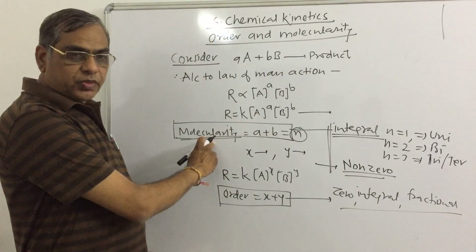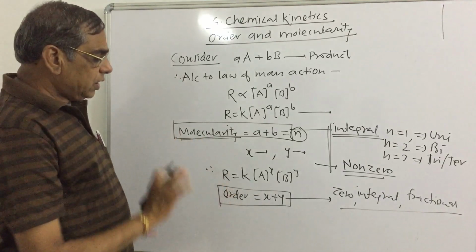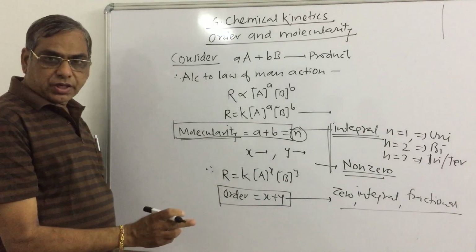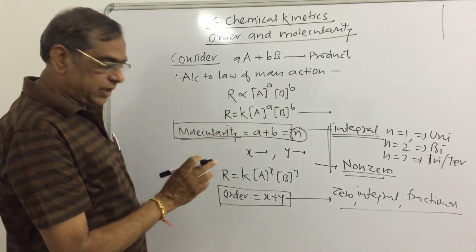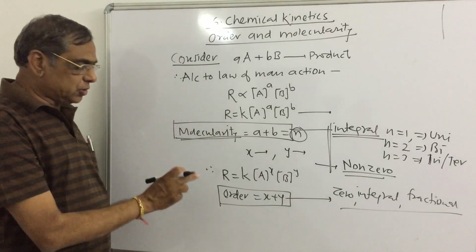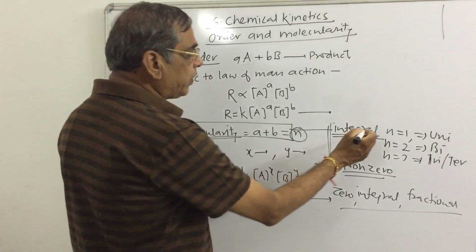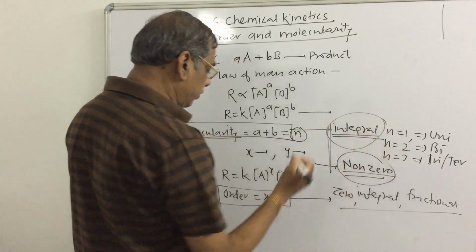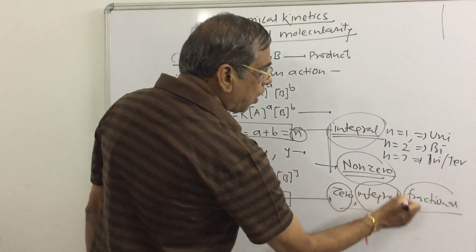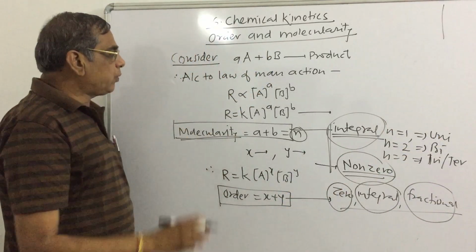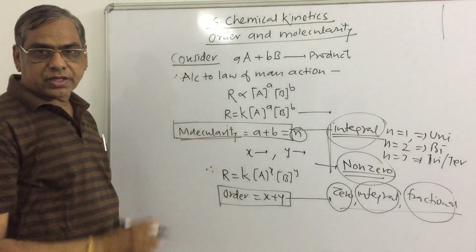So molecularity is a theoretical concept, while order of reaction is an experimental concept. Molecularity does not depend on temperature, pressure or any other factors, while order of reaction depends on temperature, pressure and other factors. Molecularity is always non-zero and integral, while the order of reaction may be zero, integral or fractional. So that is the difference between the order of reaction and molecularity of the reaction.